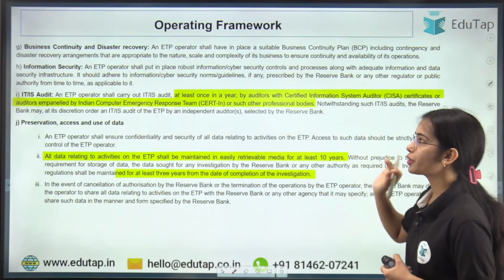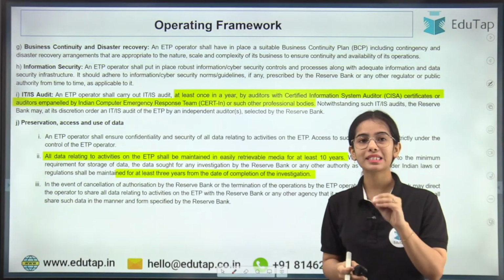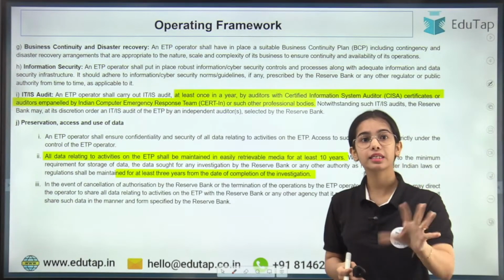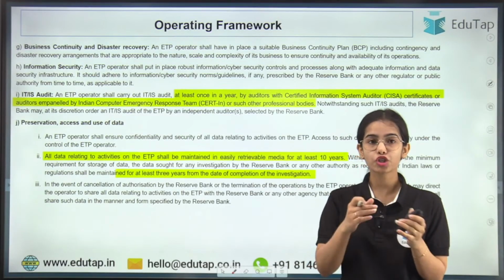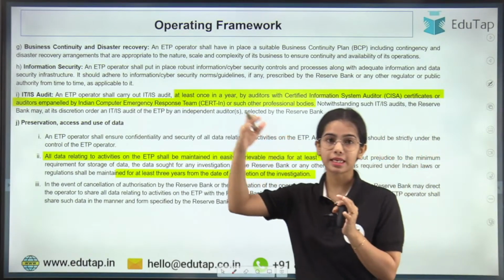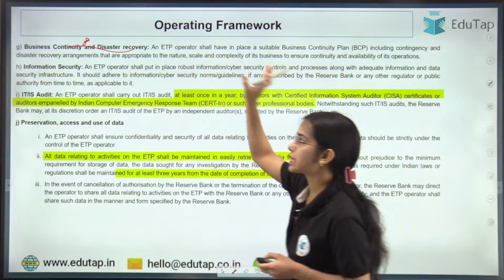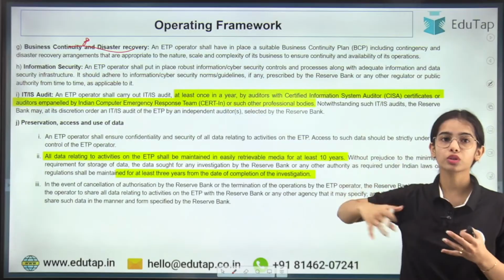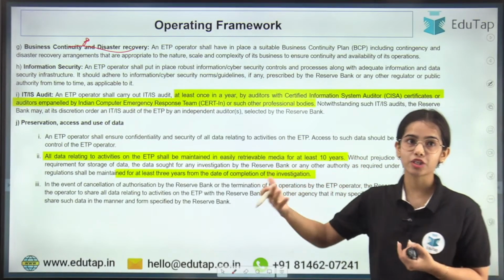Business continuity and disaster recovery. Let's say your system has suddenly stopped working, there is some technological problem that has come. There should be a business continuity and disaster recovery plan available in case any disaster comes. The recovery of the system should happen, and the business continuity plan should be present.